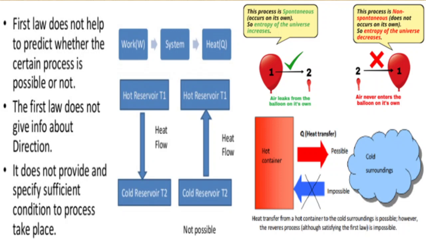The second limitation is that the first law does not help to predict whether a certain process is possible or not. So for example, here we have considered a hot container and cooled surroundings.